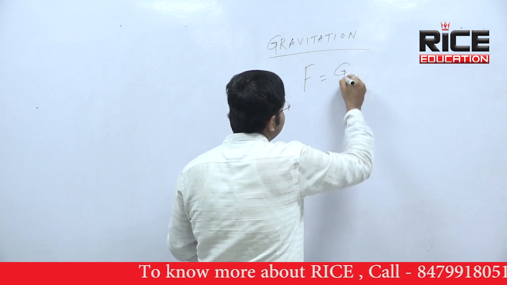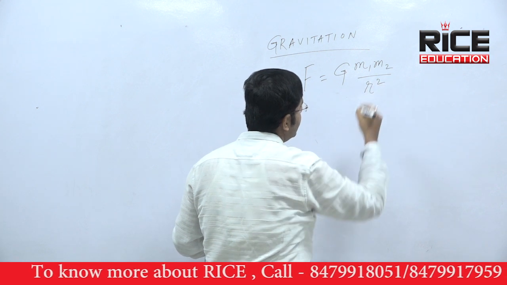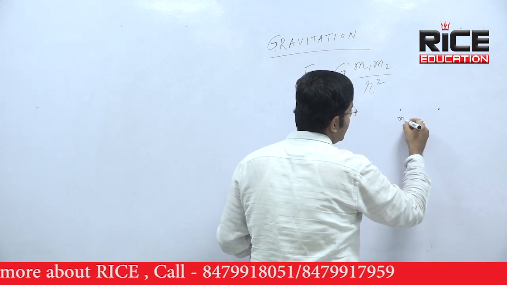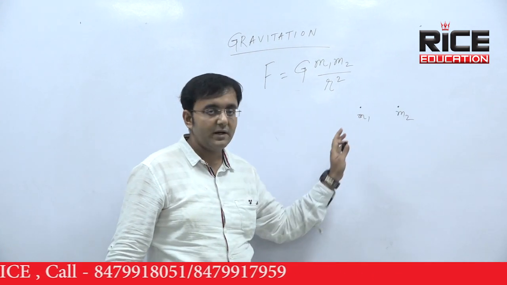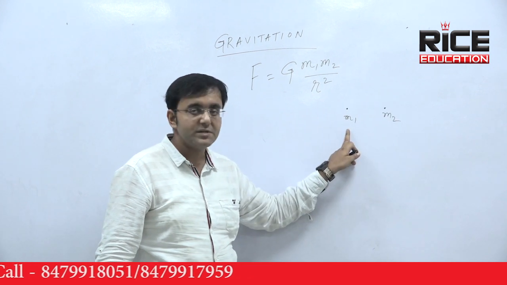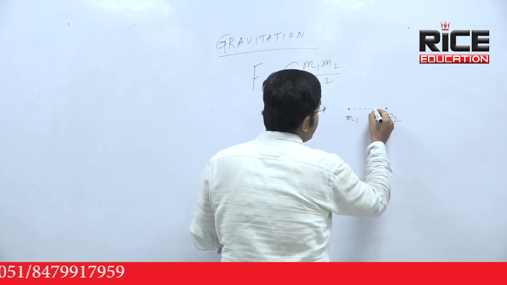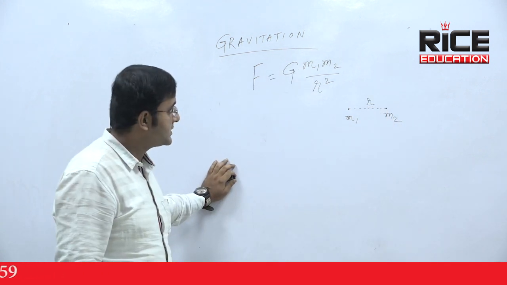F equal to G m1 m2 divided by r square. What is m1 and m2? m1 and m2 are two masses, two point masses. Here I have considered m1 as the first mass and m2 as the second mass, and the distance between them is r. r is the point to point distance, or mass to mass distance.